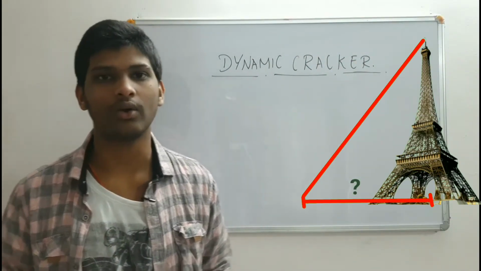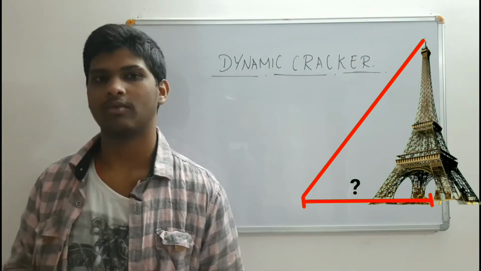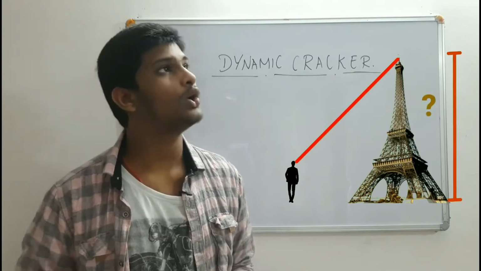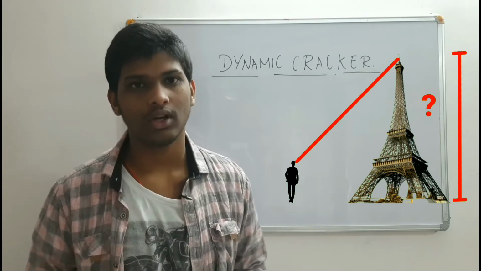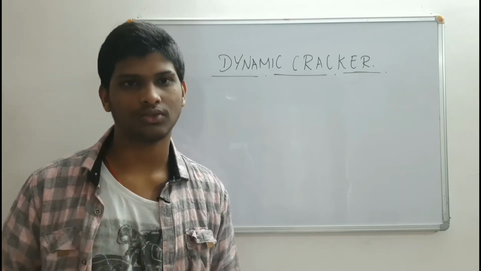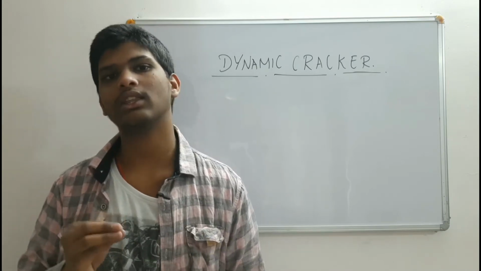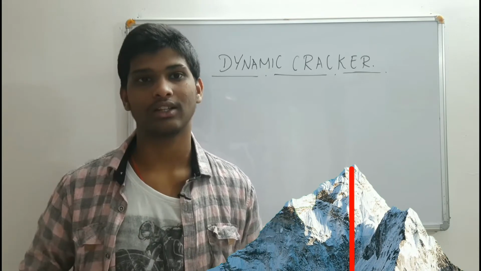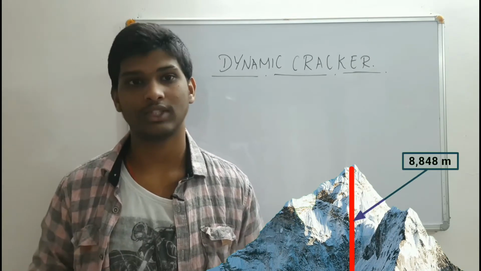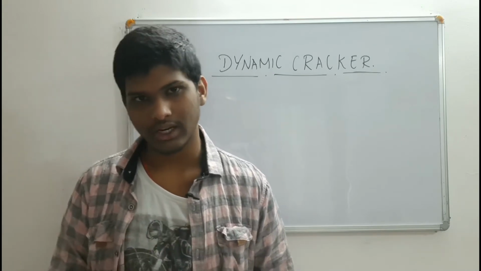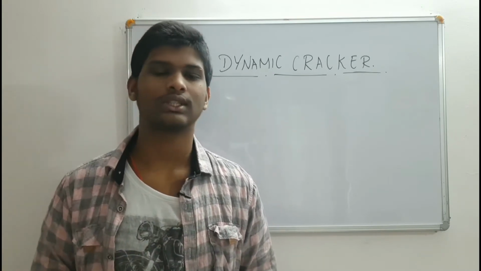Just imagine you are on the top of the Eiffel Tower and your friend is on the ground. You want to calculate how far he is from you. How do you calculate it? Or think you are on the ground and you want to calculate how tall the Eiffel Tower is. How do you calculate that? You must know that the highest mountain in this world is Mount Everest and its height is 8,848 meters. How did they calculate that? Did they drill a hole from the top to the base? That's impossible. But how? For all these things, we need trigonometry. So we should study trigonometry.